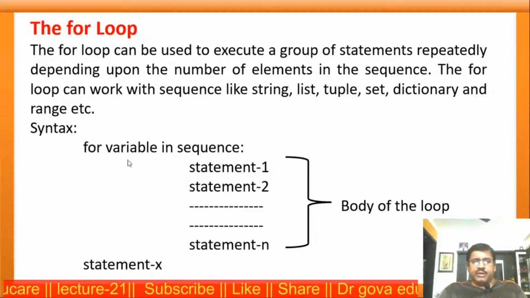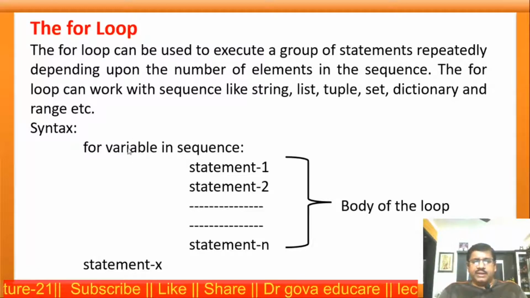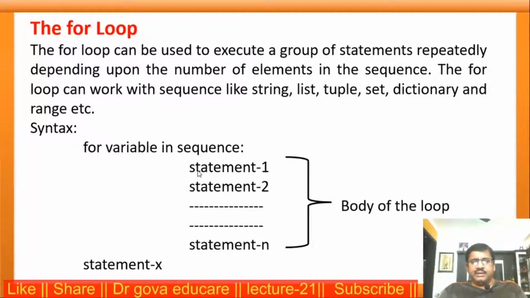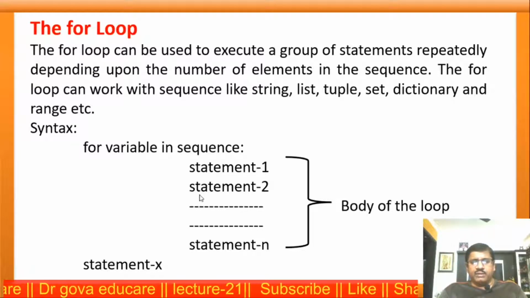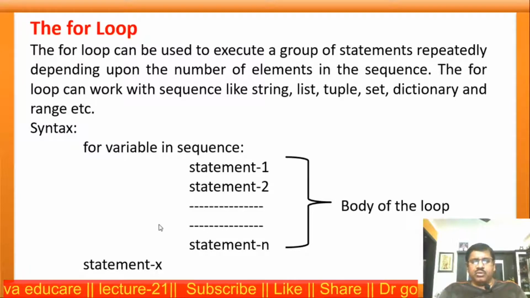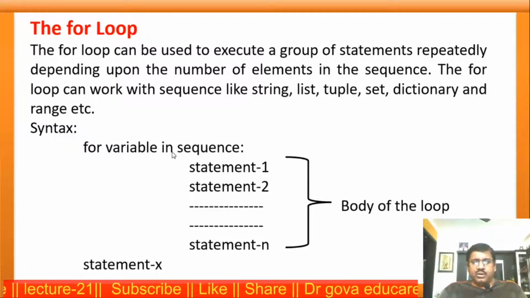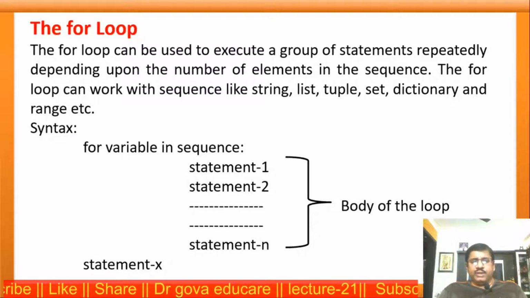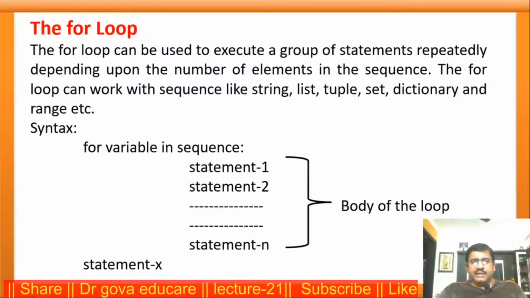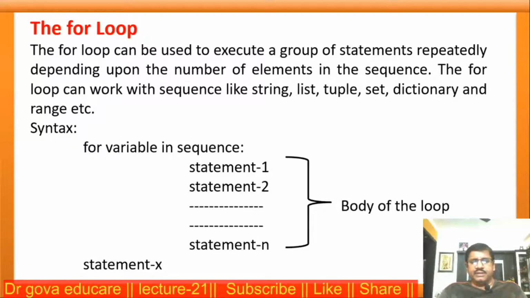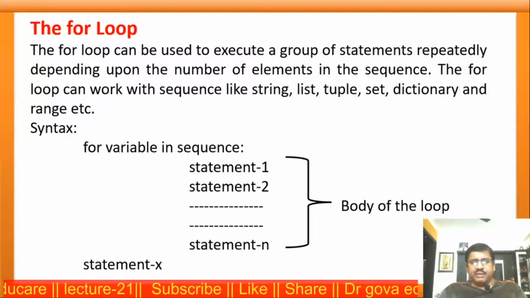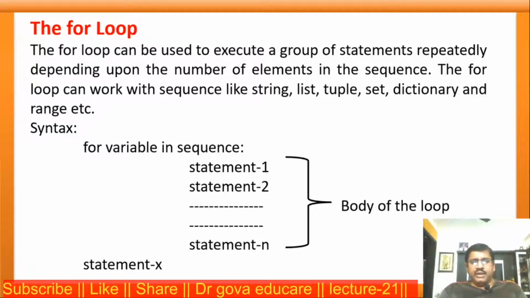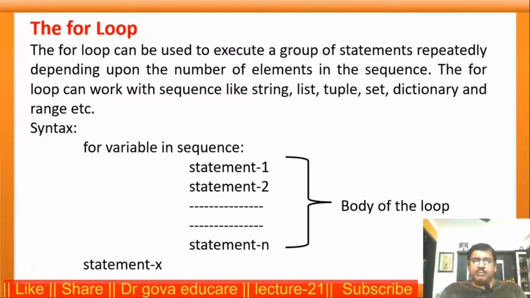First, the variable takes the first value of the sequence. Then the set of statements 1 to n will be executed. Then control comes back to the for loop. The variable takes the second value of the sequence. Then the body of the loop will be executed. Control comes back.